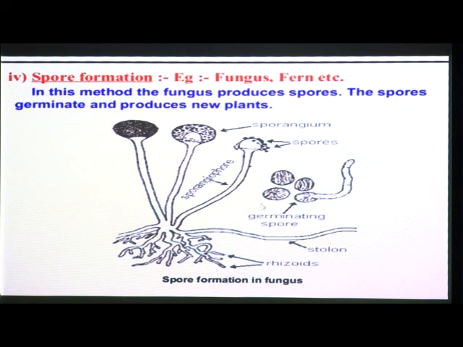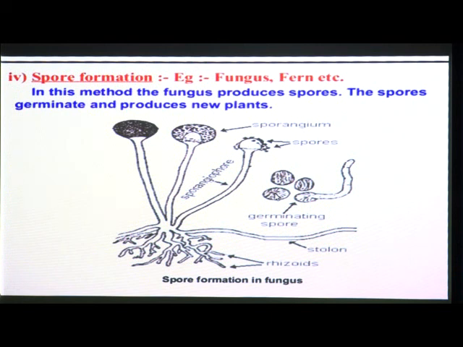Each spore is covered by a hard protective coat to withstand unfavorable conditions such as high temperature. That coat is there to save these spores from the temperature and also from low humidity. So this coat is there only for protection of the spores, so they can survive for a long time.